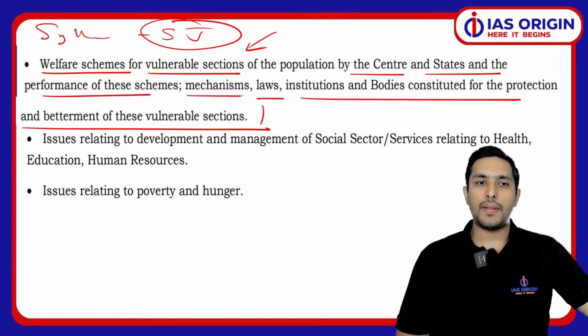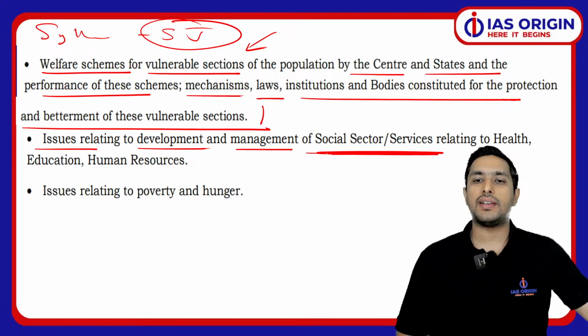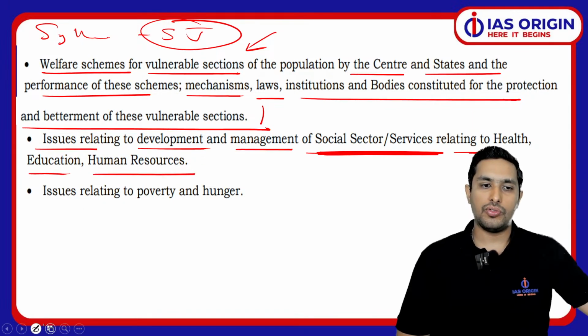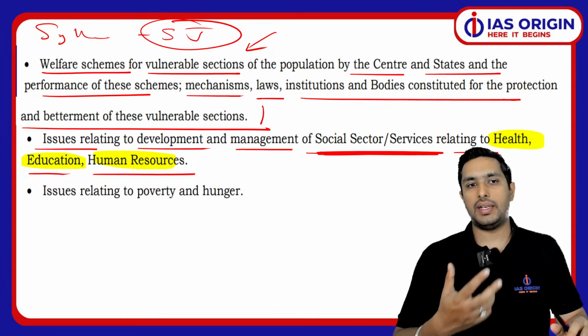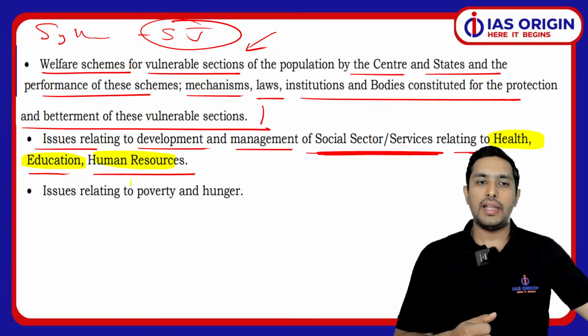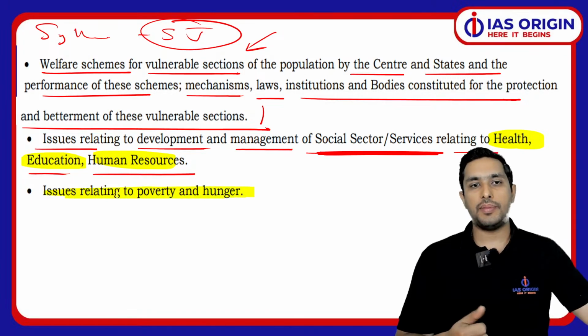On top of that, we have various issues relating to the development and management of social sector services, like health, education, HR, human resource. So that is a very important theme. So about health you have to study, education you have to study, and human resource you have to study, how exactly we focus. Then we have the issue of poverty, hunger, a very much important issue.